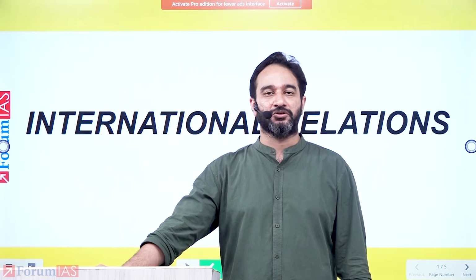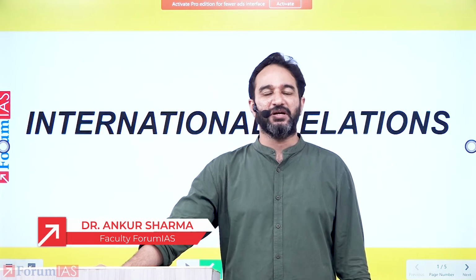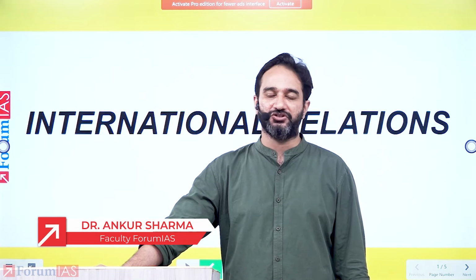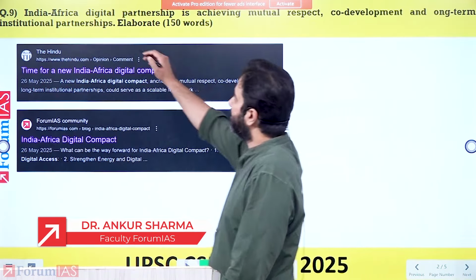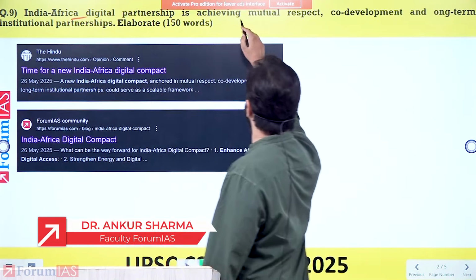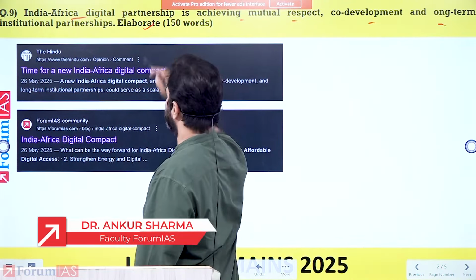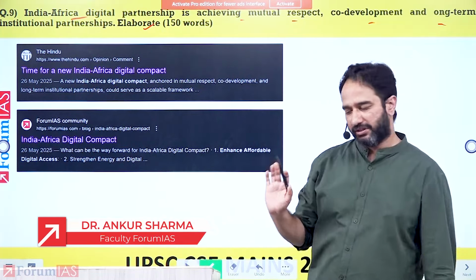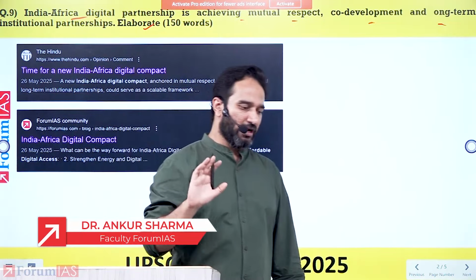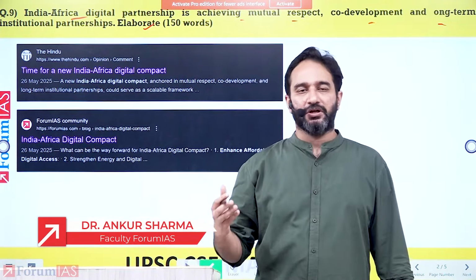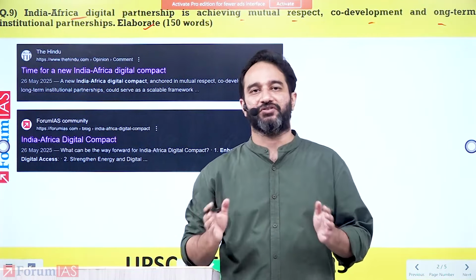Hello, students. Today we're going to discuss the questions that have come for international relations in the mains examination of 2025 in GS paper 2. The first question that has come is on the India-Africa Digital Partnership achieving mutual respect, co-development, and long-term institutional partnerships. As we have seen in IR PYQs, most of the questions that have come for international relations have some relevance within current affairs itself.